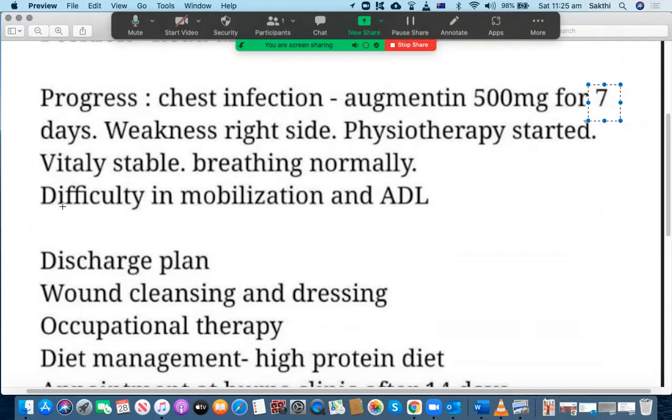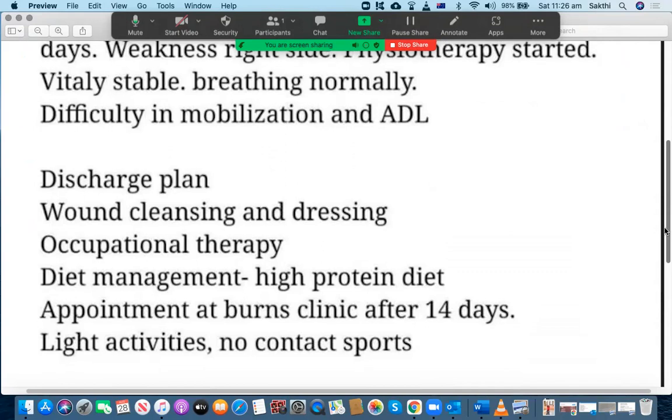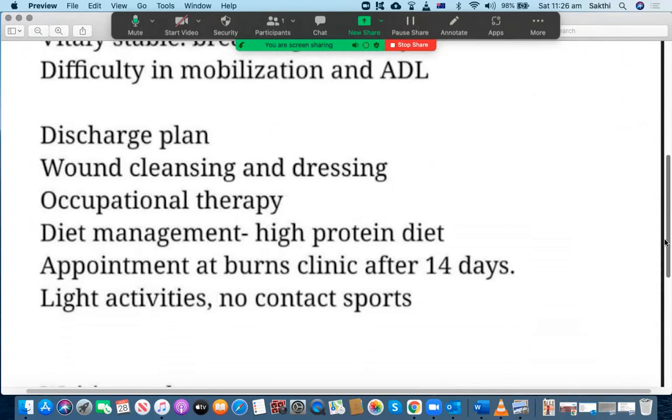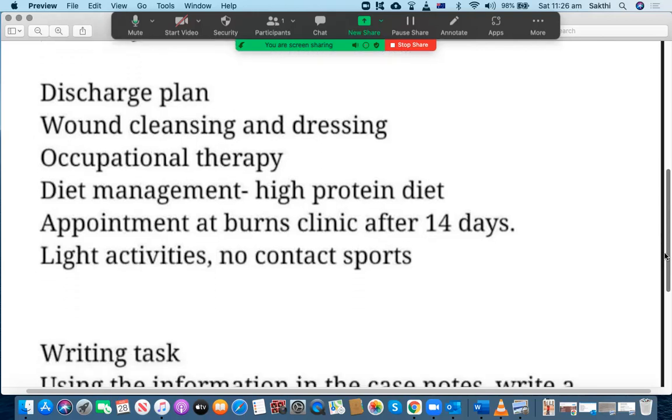Weakness on the right side, physiotherapy started, vitally stable, breathing normally, difficulty in mobilization and ADL. That's all right. That's fine. Discharge plan: wound cleaning, dressing, occupational therapy, diet management, high protein diet, appointment at Burns Clinic after 4 days.